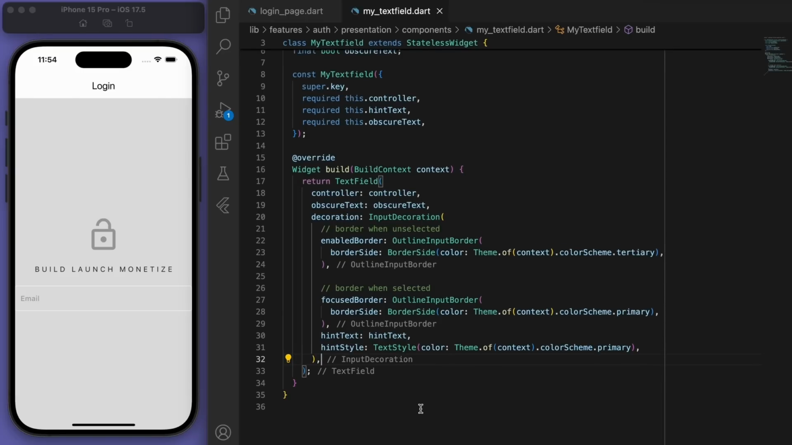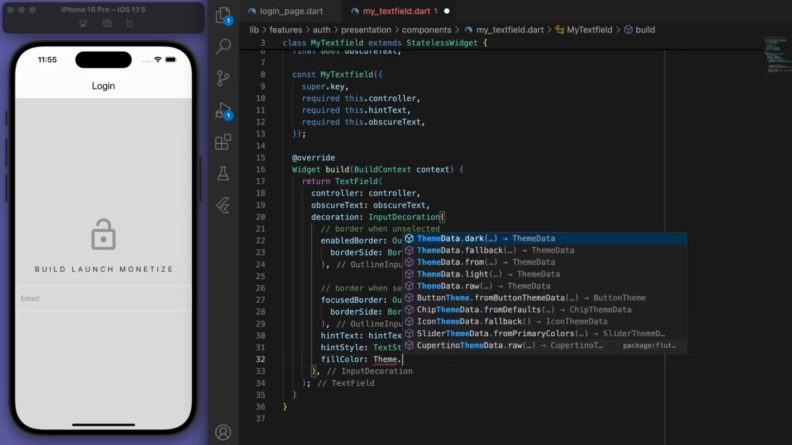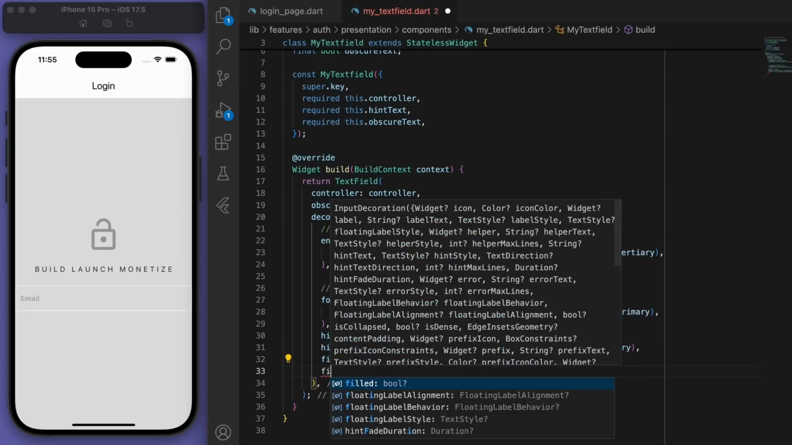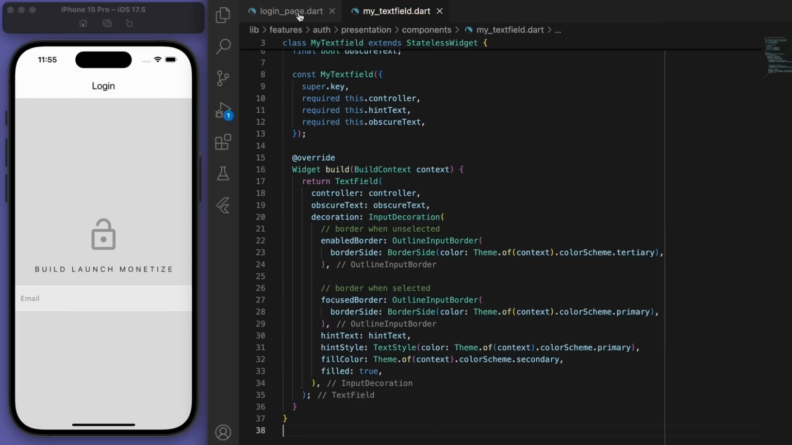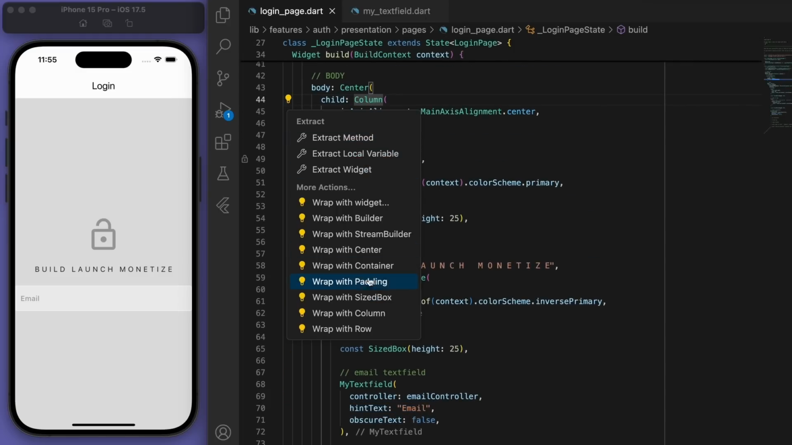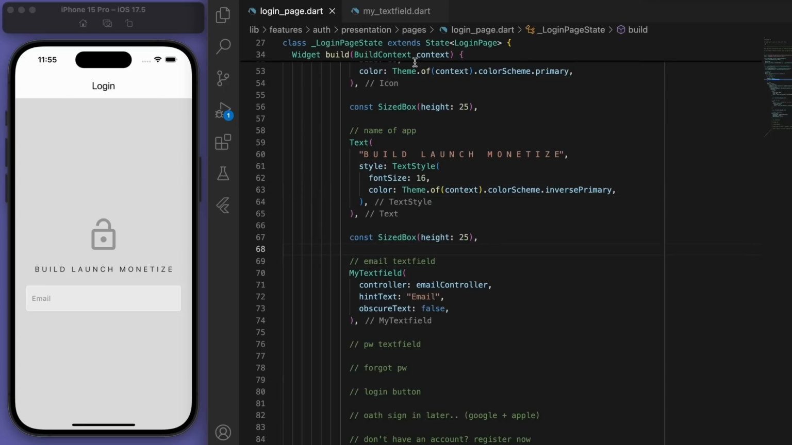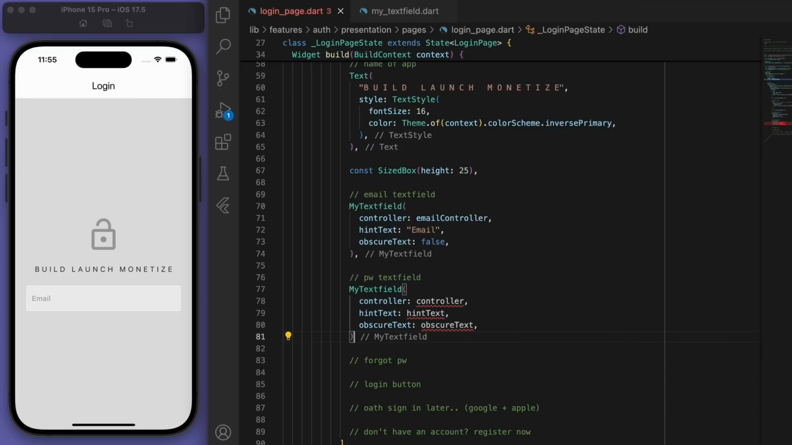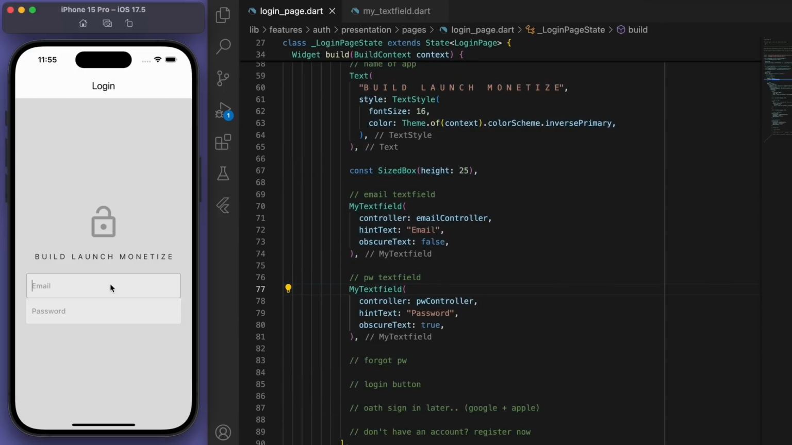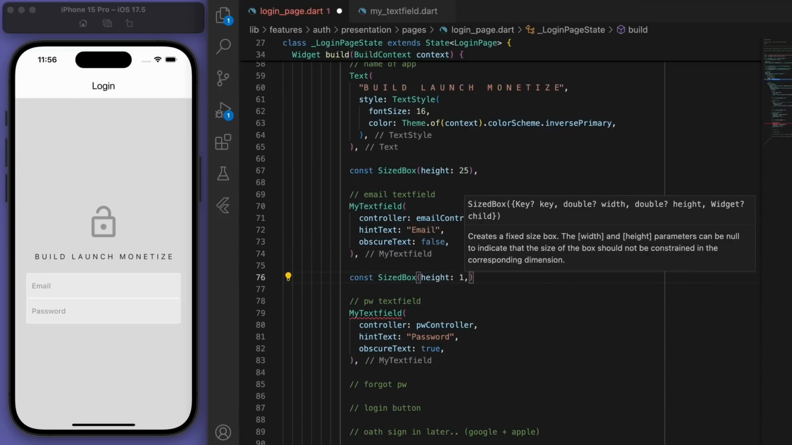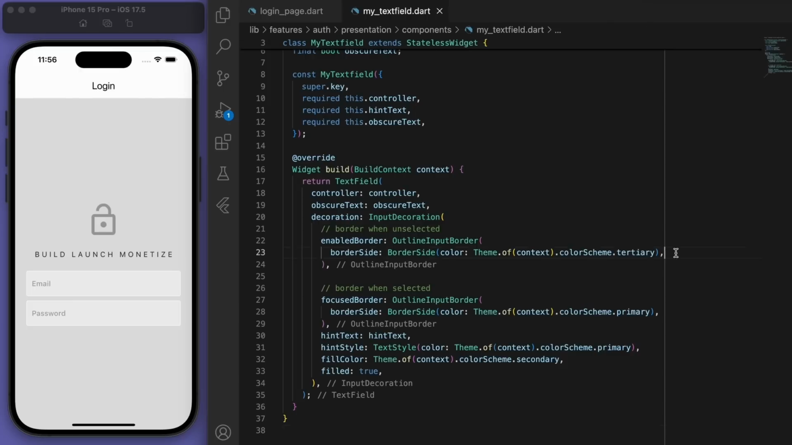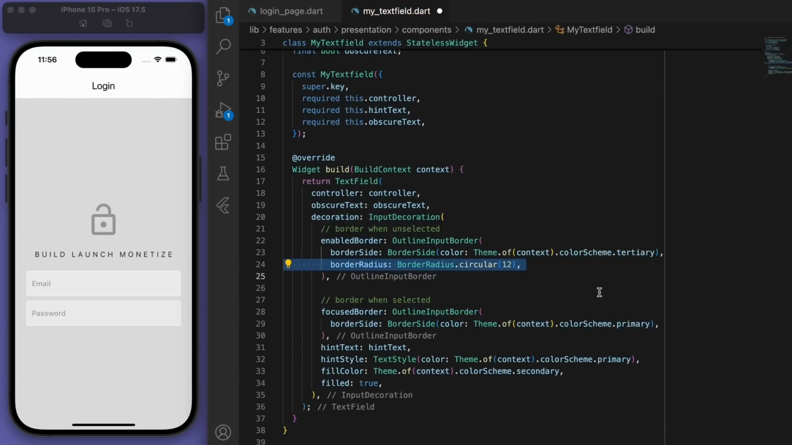Sweet, looking pretty good. And we can also add a fill color. And it's looking pretty good. It's all stuck to the side though. So let's add an overall padding. And it's looking good. So now let's create the same text field for the password. And for the obscure text, you can see if I say true, it's just for hiding the text, right? Which is what we want for the password. Sweet. Cool. Now I think the border radius is a bit sharp, so you can curve it a bit.